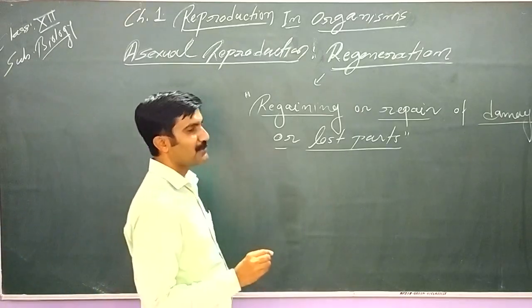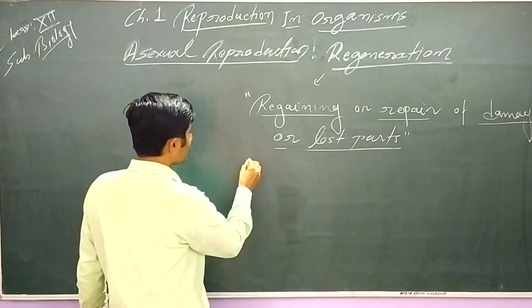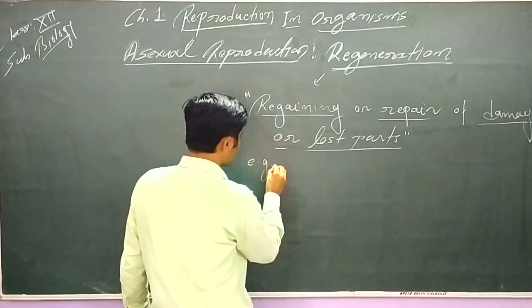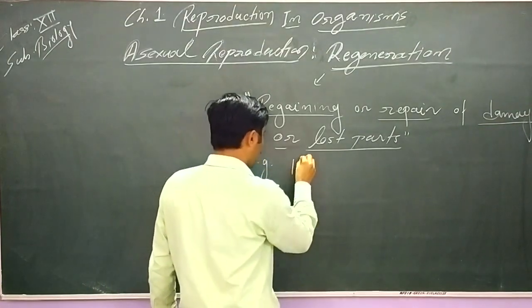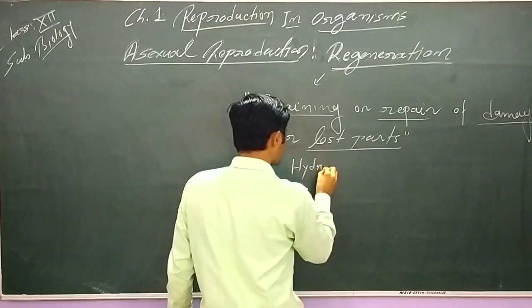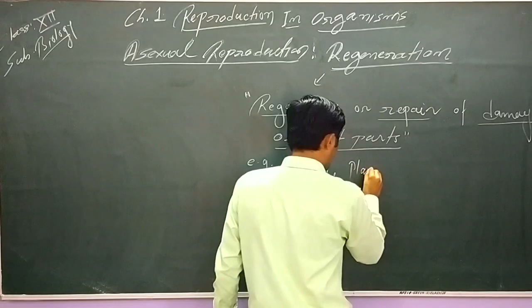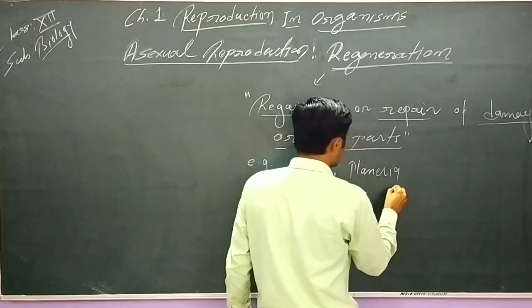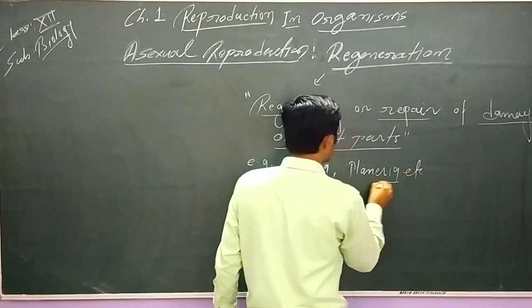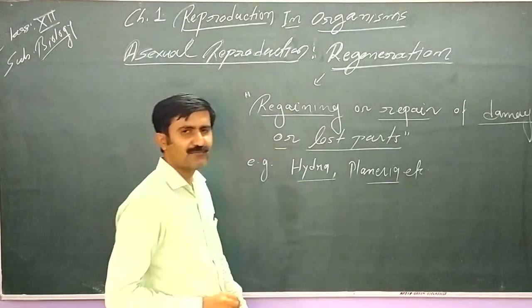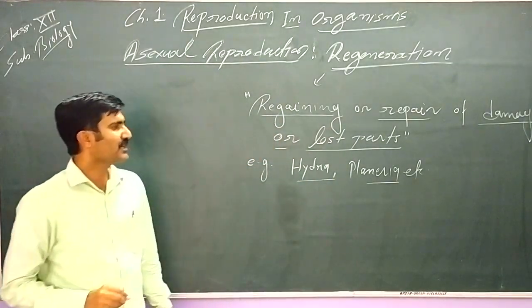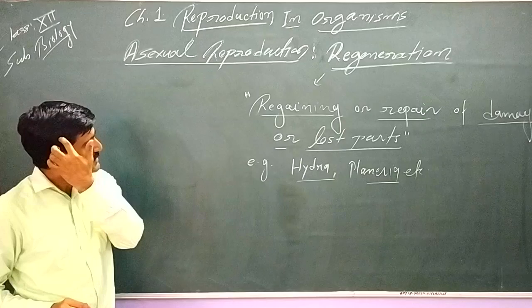So we can take some typical examples. Regeneration is generally seen in Hydra, Planaria, etc. There are many organisms which are lower invertebrates where we can see the process of regeneration.